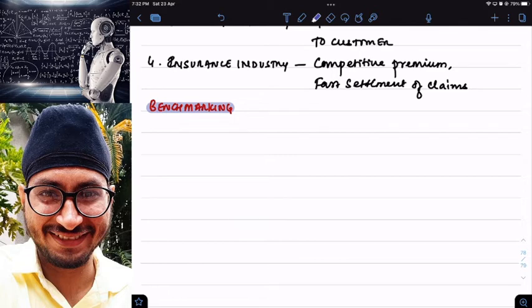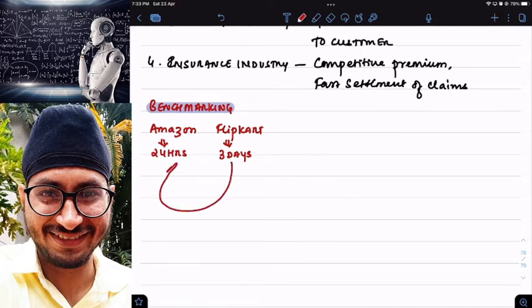Let us say for example, in benchmarking what do I do? I will compare myself with someone best in the industry. I repeat, I will compare myself with someone best in the industry, and then I will try to improve. Let us assume Amazon delivers the products in 24 hours. Clear? Flipkart delivers the products in, let us say, 3 days. Now what will Flipkart do? Flipkart will compare itself with Amazon.